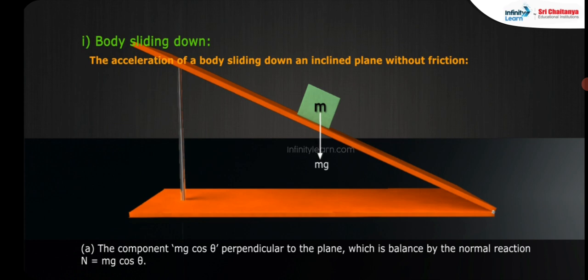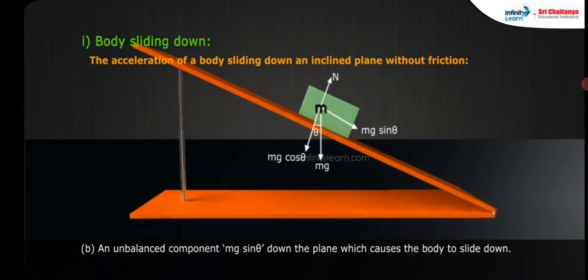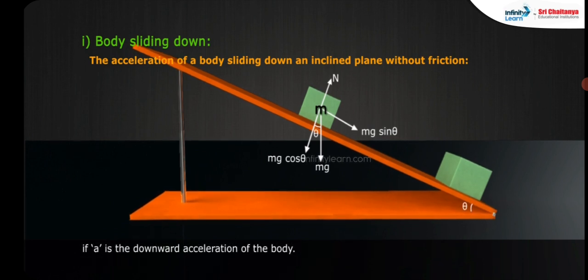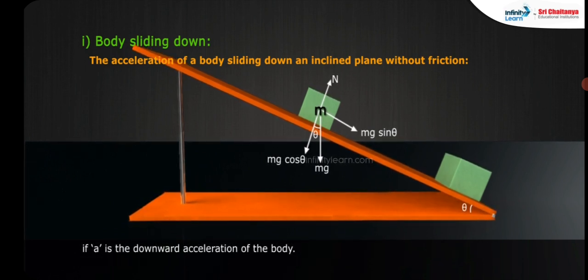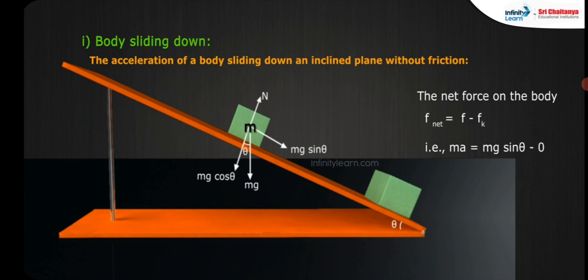A component mg cos theta perpendicular to the plane, which is balanced by the normal reaction N equal to mg cos theta. An unbalanced component mg sin theta down the plane, which causes the body to slide down. Therefore, if a is the downward acceleration of the body, then the net force on the body, F_net, is equal to F minus F_k.